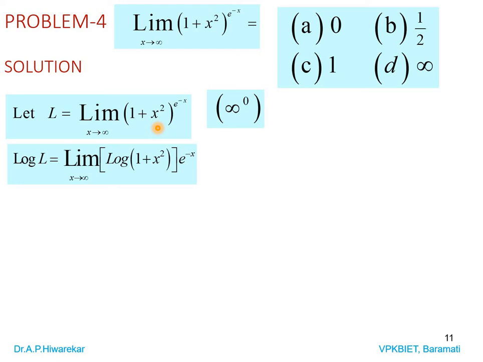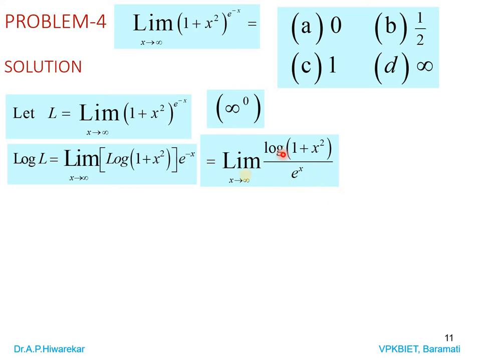As we know, log a power b is b log a. That's why it is limit of log of 1 plus x square as x tends to infinity into e power minus x. So it is limit where x tends to infinity. We can do adjustment of the term, which can be written as limit of log of 1 plus x square, and e power minus x can be written as 1 by e power x.